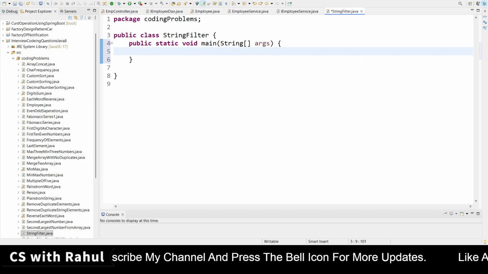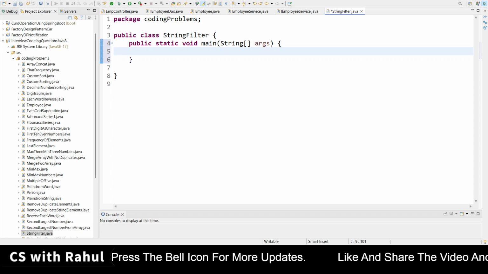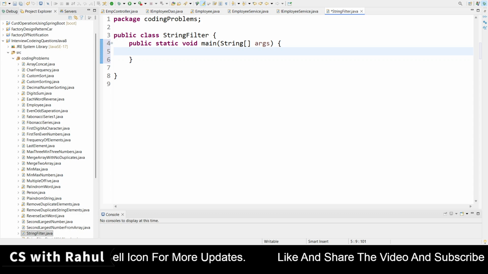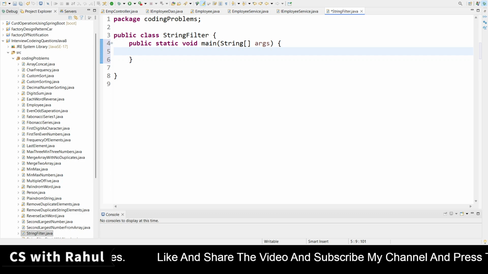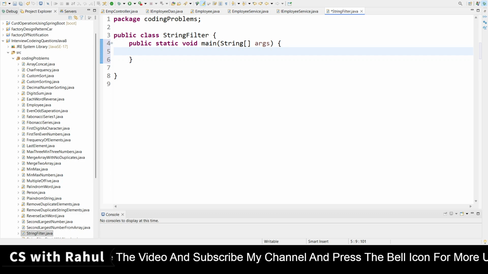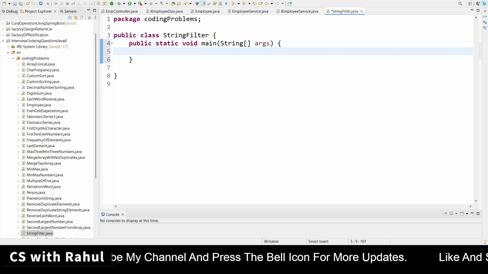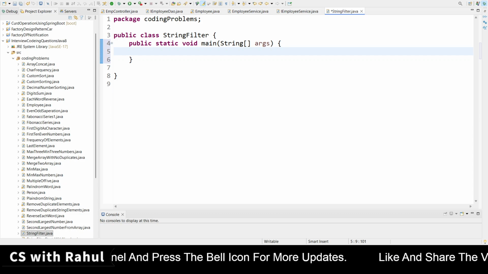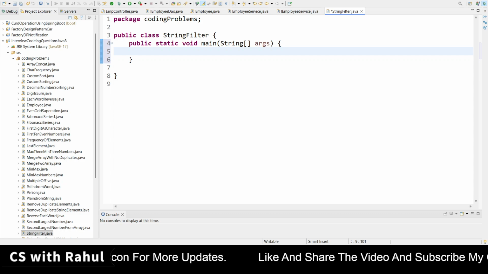Okay, so now we are going to write our code first. As the question says, we have to find the strings from the list which have length more than 3. So we will first create a list of string type. How can we create a string type of list? We will create it by Arrays.asList.